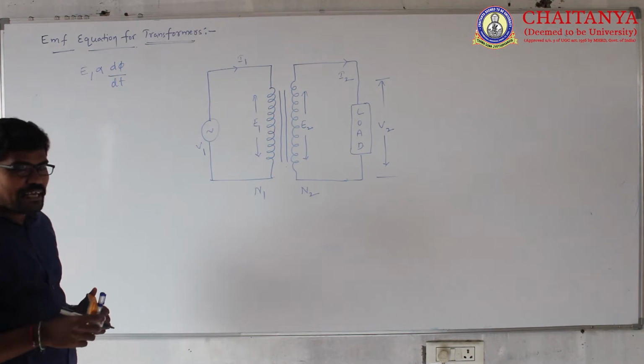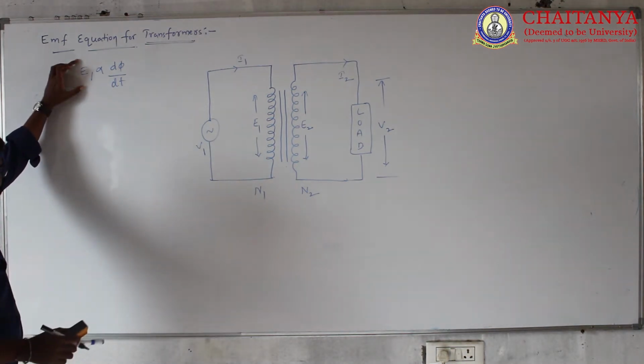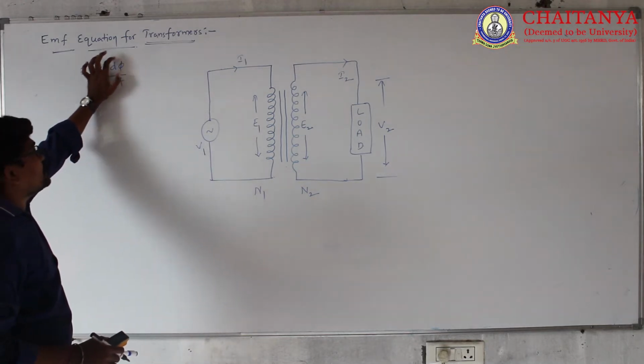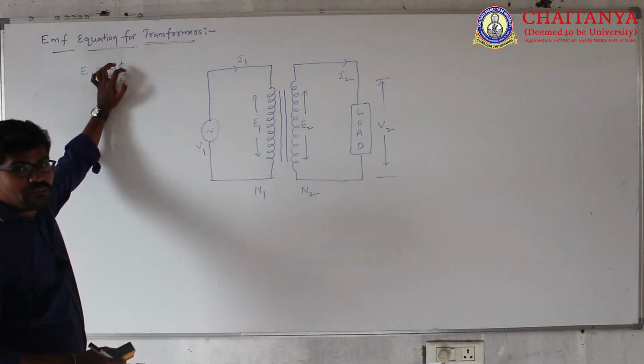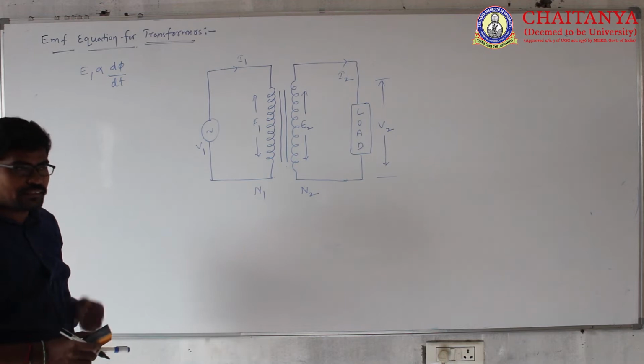Mathematically, E1, the EMF induced in the primary winding, is directly proportional to the rate of change of flux linkage. Which is variable here? Flux is variable.